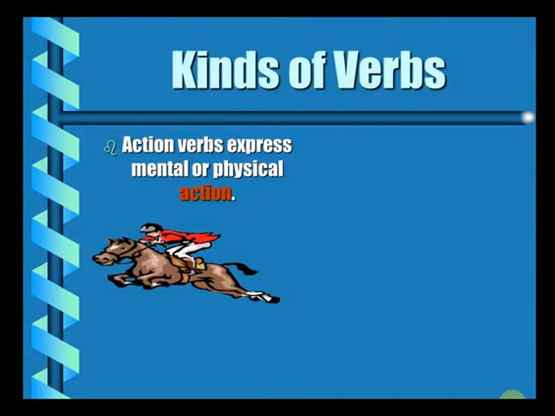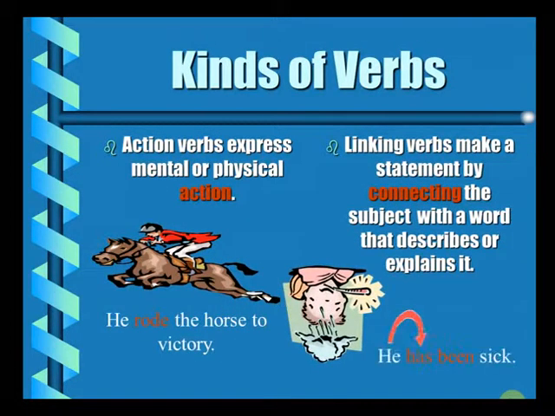Now we'll see different types of verbs. The first one, the action verbs, which express mental or physical action. He rode the horse to victory. Rode is the past form of verb ride. So, rode in itself indicates a physical action.